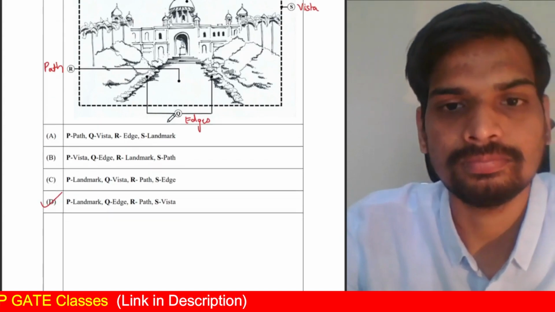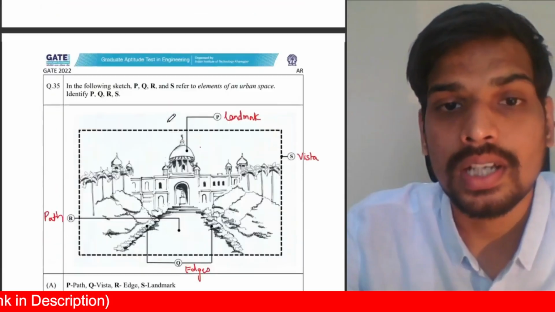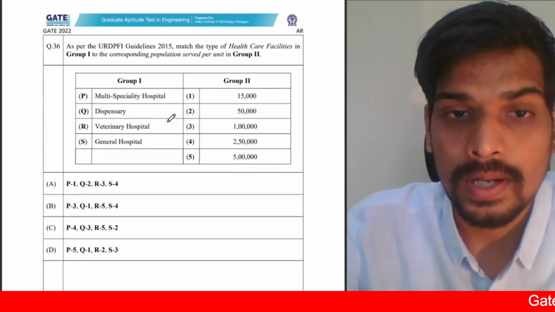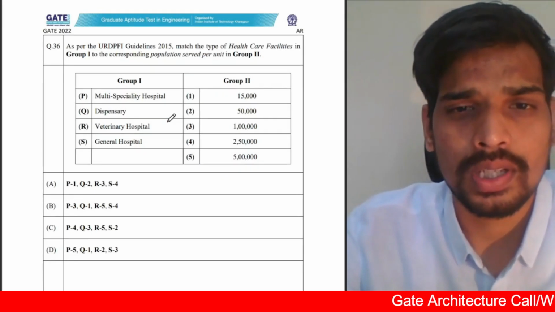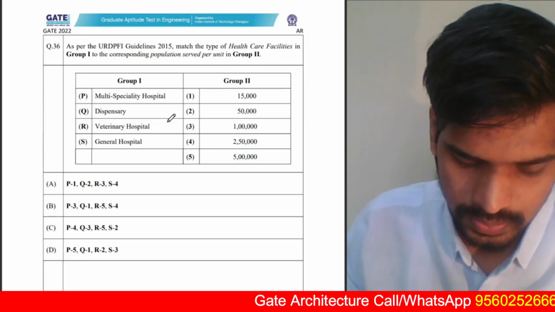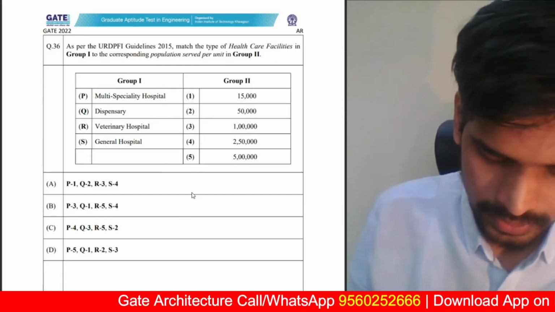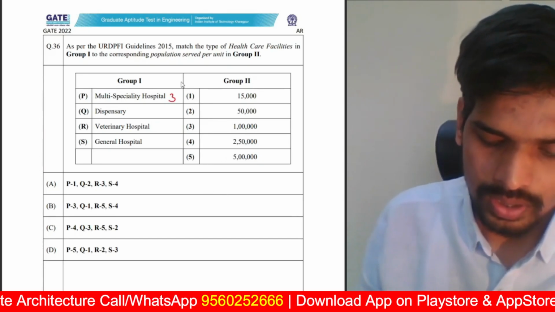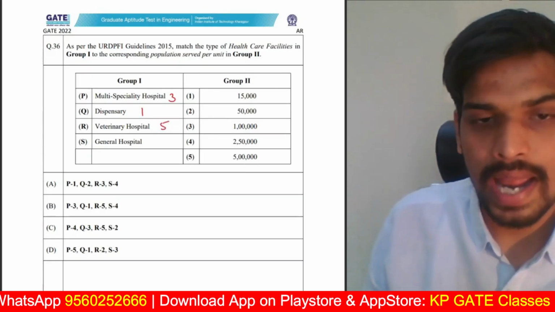Next one, these terms, these concepts are used in urban design basically. Next one, question number 36. As per URDPFI guidelines of 2015, match the types of healthcare facilities in Group 1 with the corresponding population served per unit. So, multi-speciality hospital is designed for a population of 1 lakh, for every 1 lakh. Dispensary is for every 15,000 population. Veterinary hospital, one for every 5 lakh as per URDPFI guidelines.